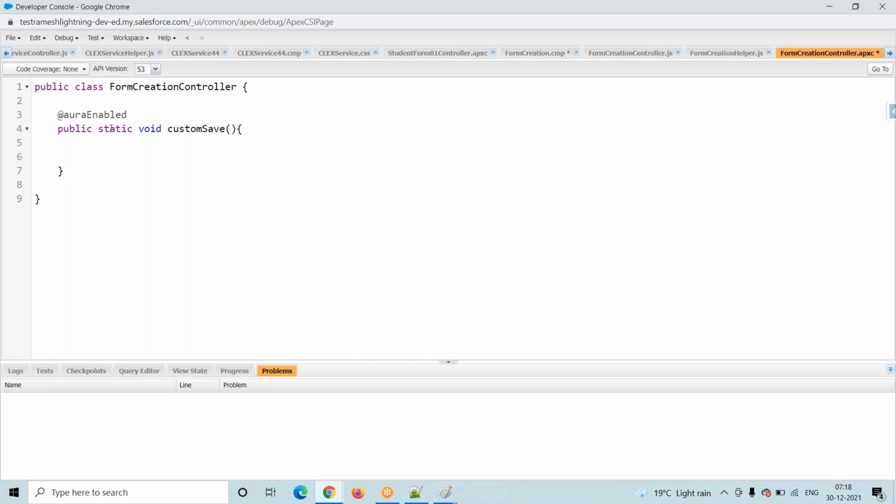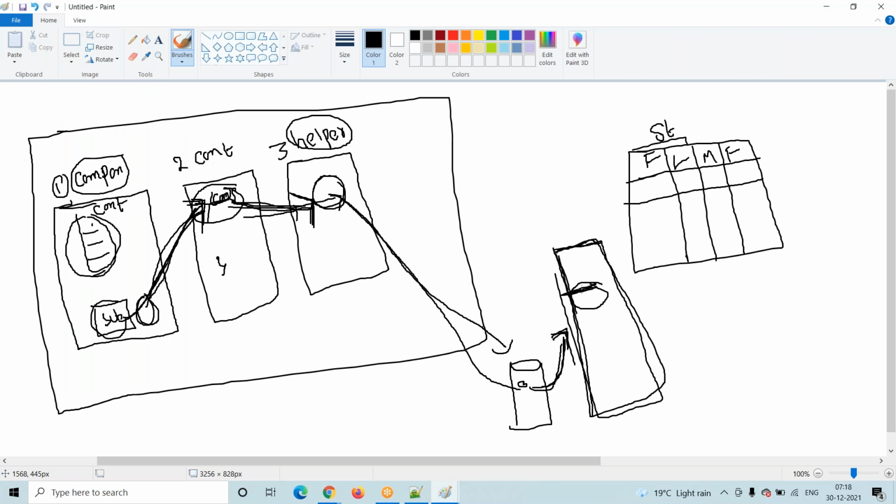First thing, we are telling the lightning component bundle that we implemented business logic inside this Apex class. The second one is that generally we write our business logic inside a method. That method I have to give to the lightning component, boss. From your lightning component you have to connect to this particular method. So yes, the lightning component is asking, boss, I want to connect with you, which means you have to use the AuraEnabled annotation, otherwise I will not identify you, otherwise I will search for you but you will not be available, the system will not show you.